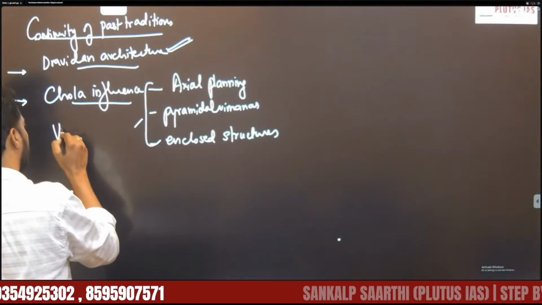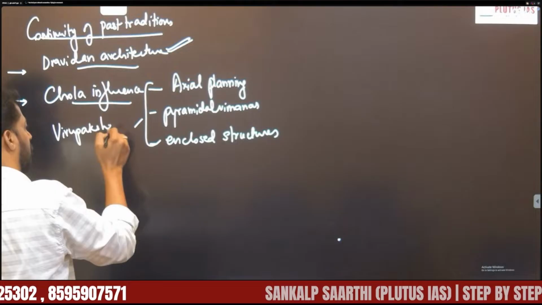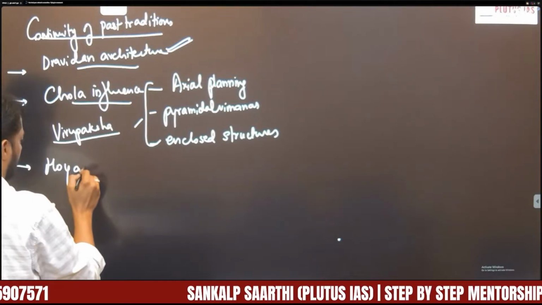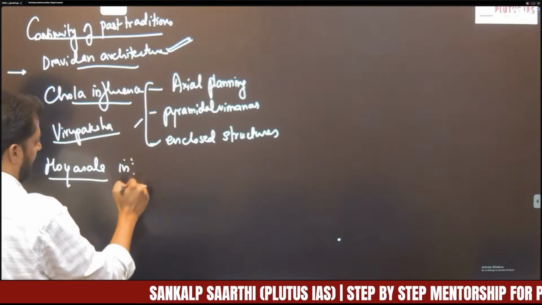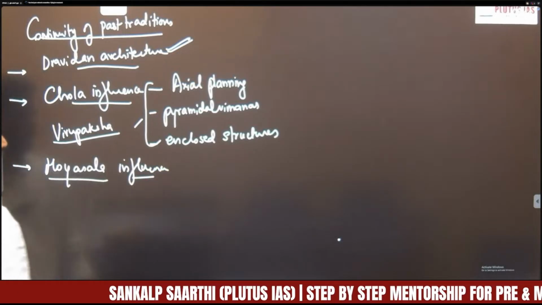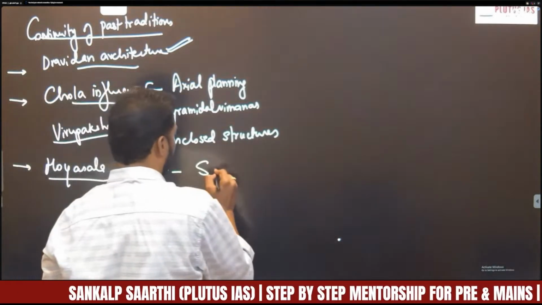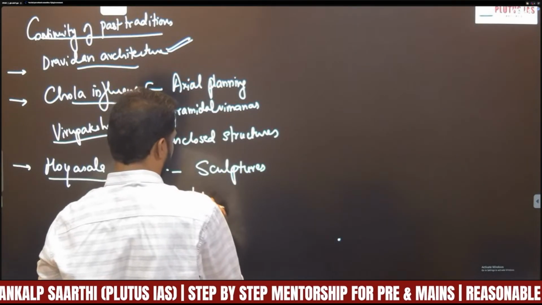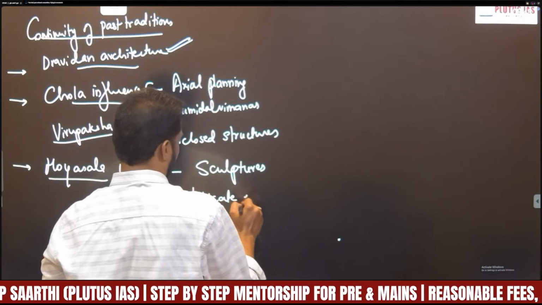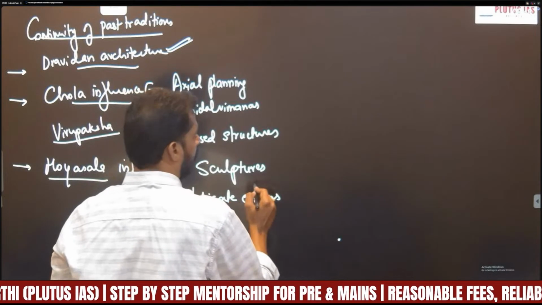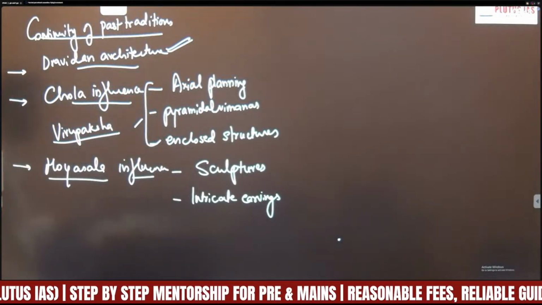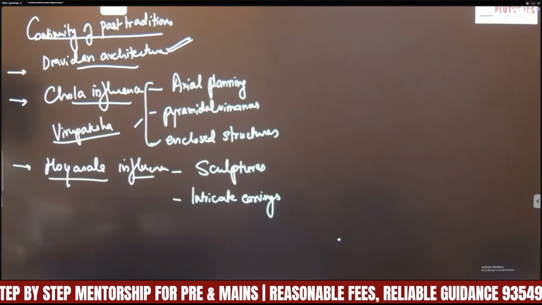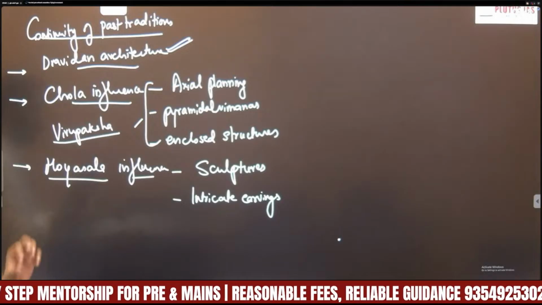So the best example, Virupaksha temple, right? Next is the continued Hoysala influence. Especially with respect to the Hoysalas, they incorporated sculptures and intricate carvings. So taking from the Hoysalas, they used Hoysala sculptures and intricate carvings in their own style.